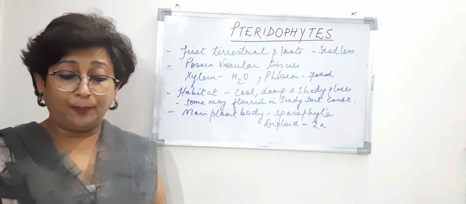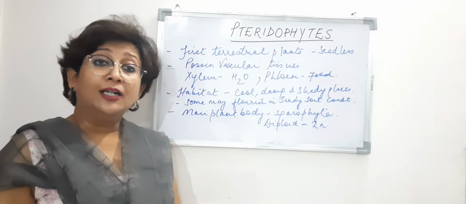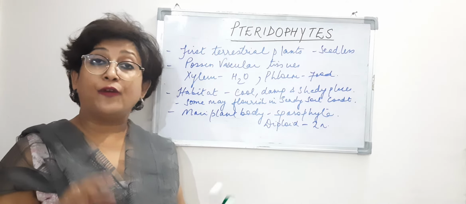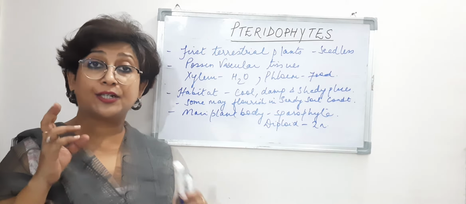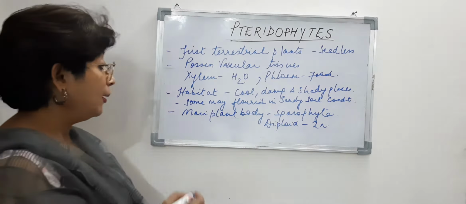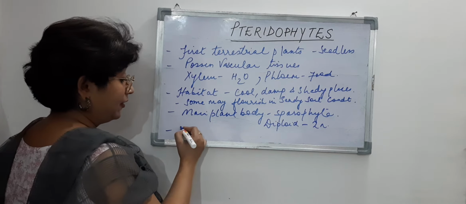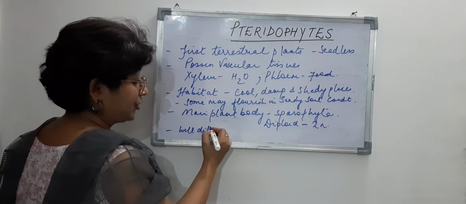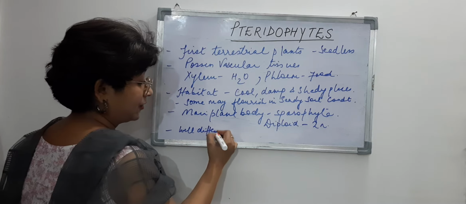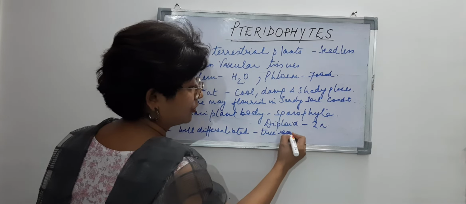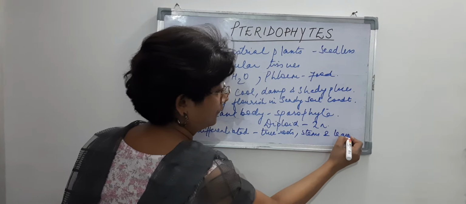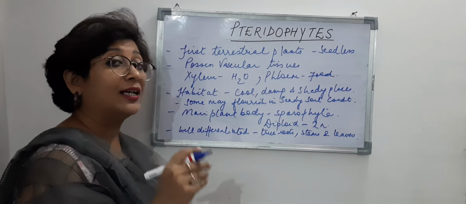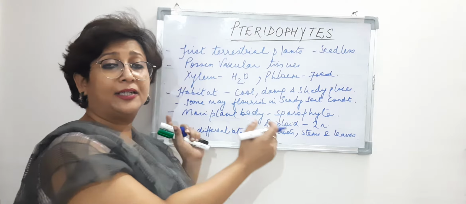So that is their main plant body, and their plant body is well differentiated into true stems, true roots and true leaves, right? In bryophytes, they are slightly lesser developed than the pteridophytes.